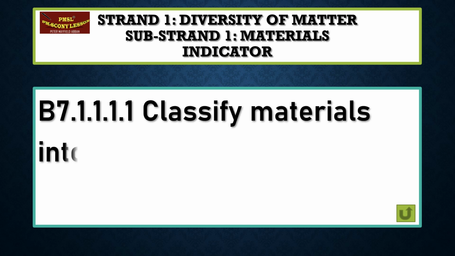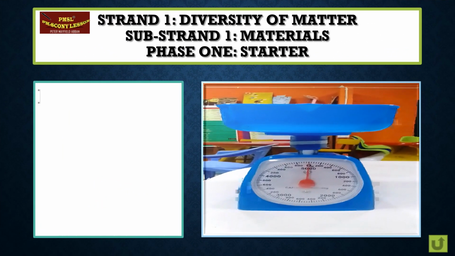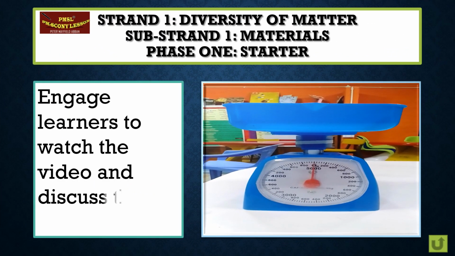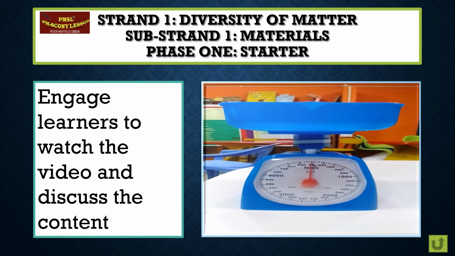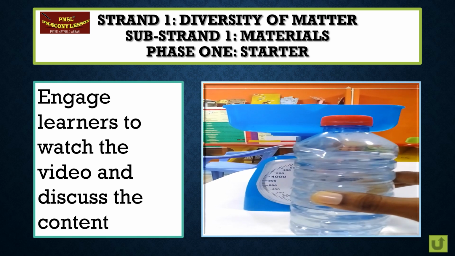B7.1.1.1.1. Classify materials into liquids, solids, and gases. Let us observe the scale. You could see that the bar or the hand on the scale is at 0 gram. So we have our bottle water over here.